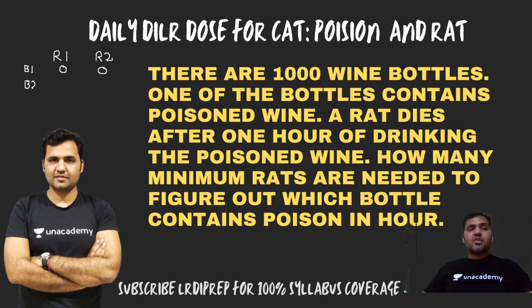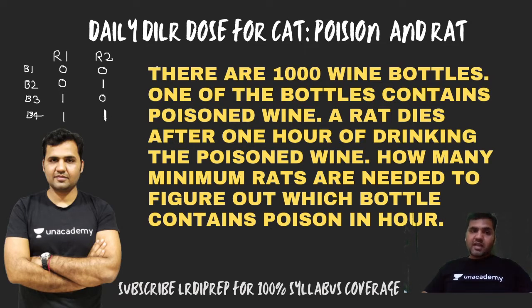From bottle number two, rat number one is not consuming, rat number two is consuming. From bottle number three, rat 1 is consuming but rat 2 is not consuming. Bottle number 4, rat 1 is consuming as well as rat 2 is consuming. These are the only four possibilities I will be able to make with two rats. Now, depending upon the outcome, which rat is dying, I will be able to tell which bottle contains the poison